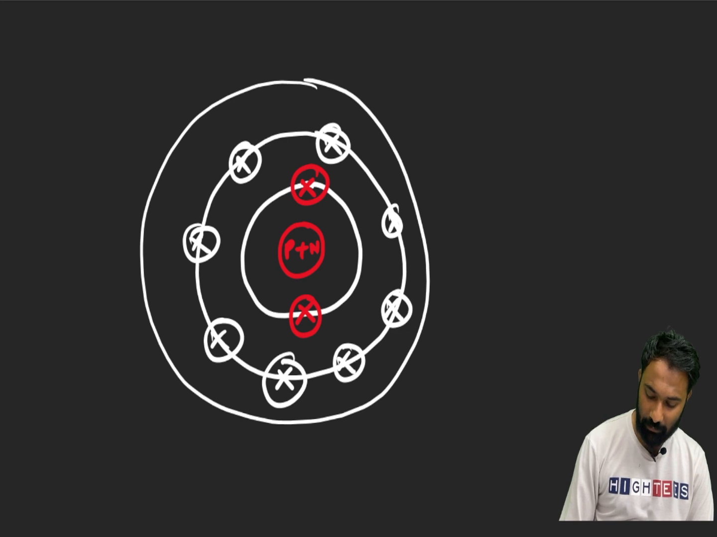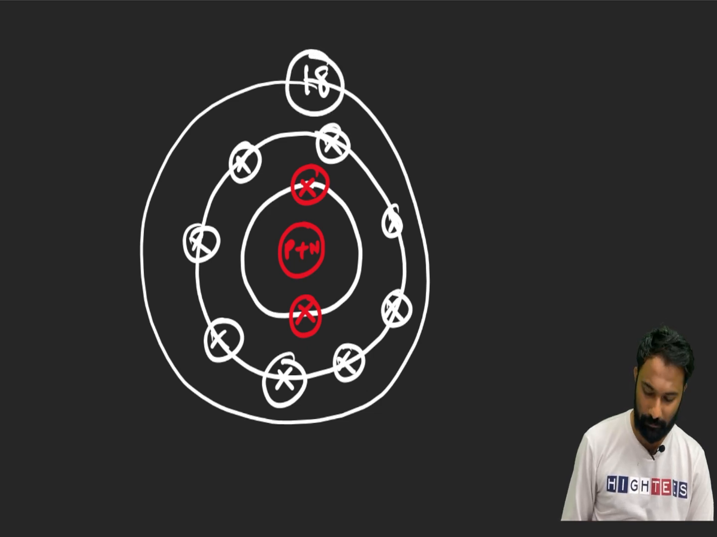Clear? And M, it can accommodate how many? It can accommodate a total of 18 electrons. This is some basic representation we have to remember. So K can accommodate 2.